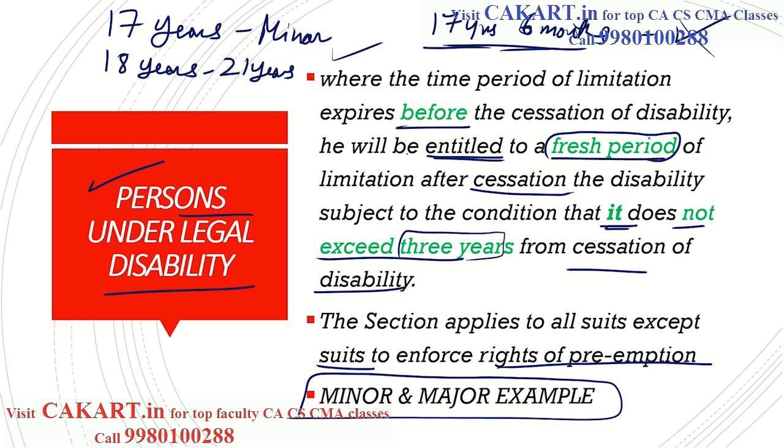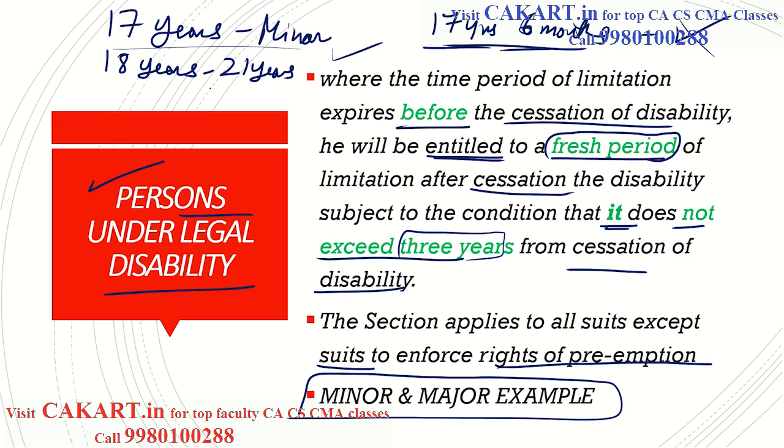He is losing his legal disability. What is his cessation of disability? What is his legal disability? He being a minor is his disability. Disability doesn't mean I don't have leg, I don't have hands. That is different. In law, when we say disability, it is what you are not allowed to do in the law. That is disability. That's all. Okay. So his legal disability is there.